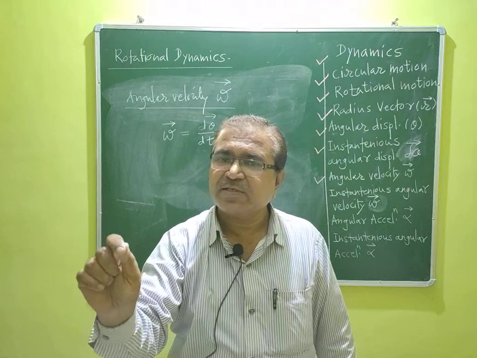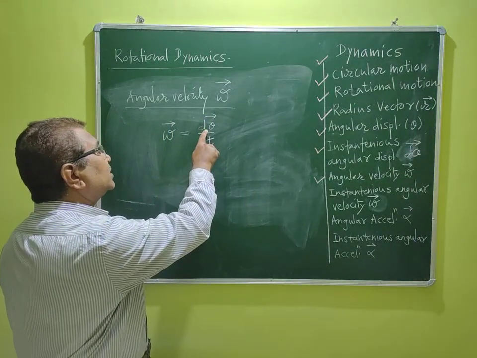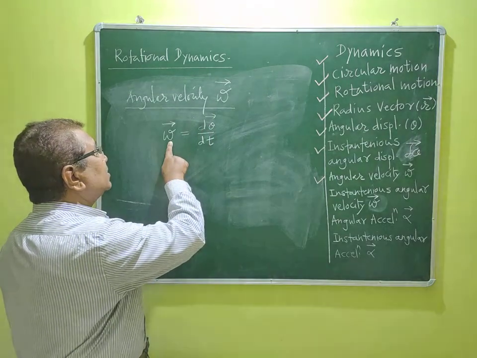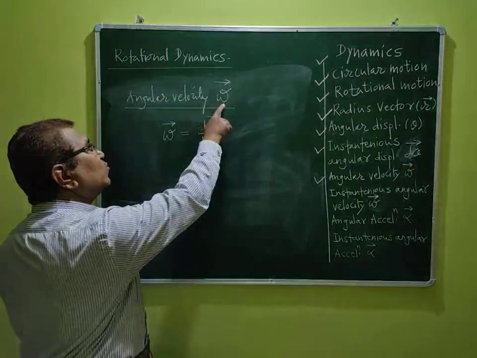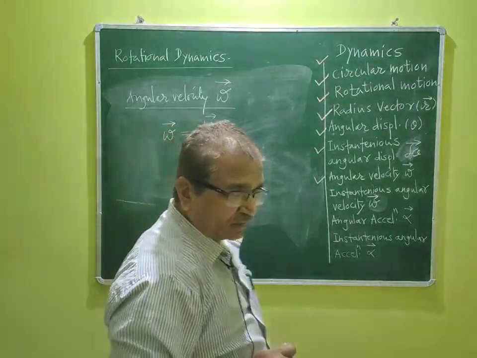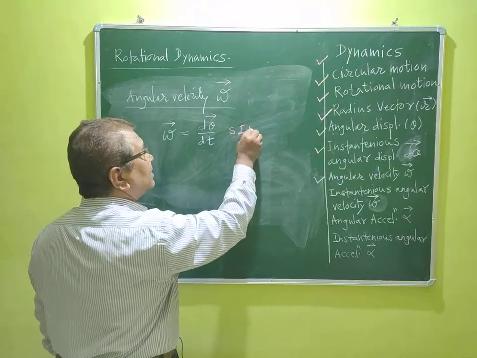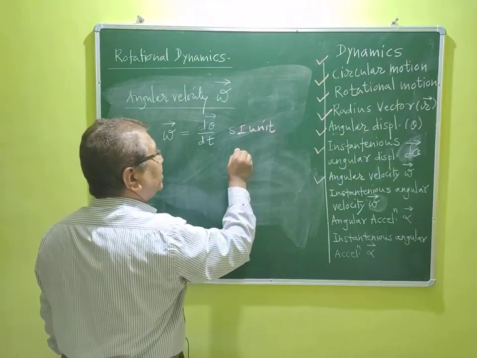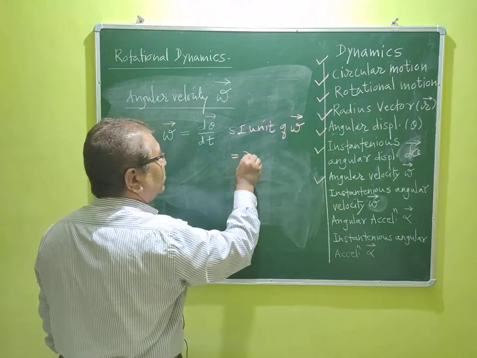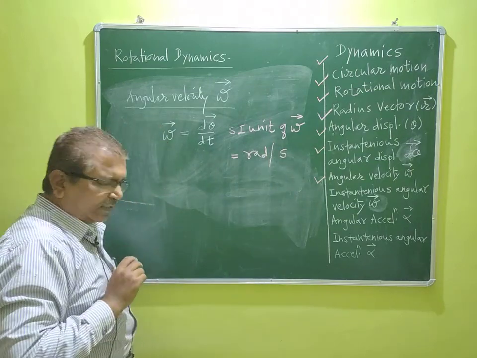Particle performing circular motion, time rate of change of angular displacement is called angular velocity omega bar or omega vector. Okay. SI unit of omega vector. What is SI unit? SI unit of omega vector is equal to radian per second. What is the dimension?